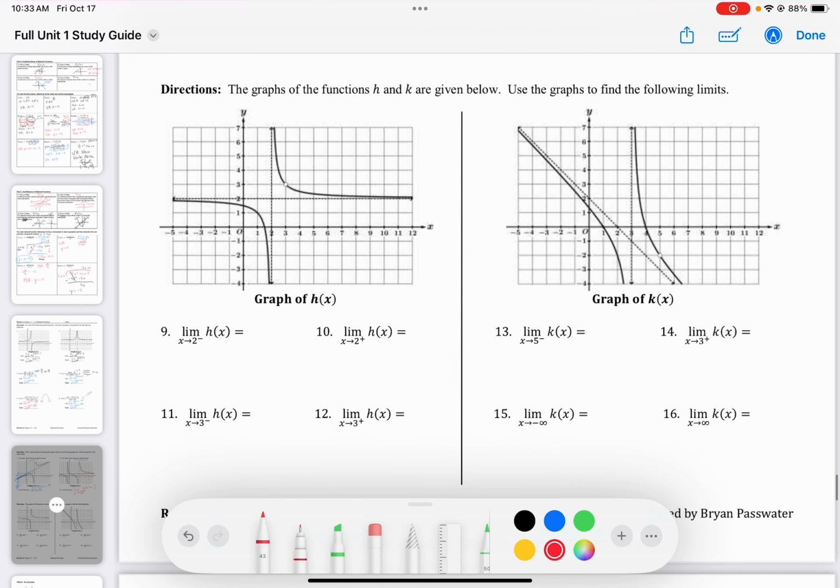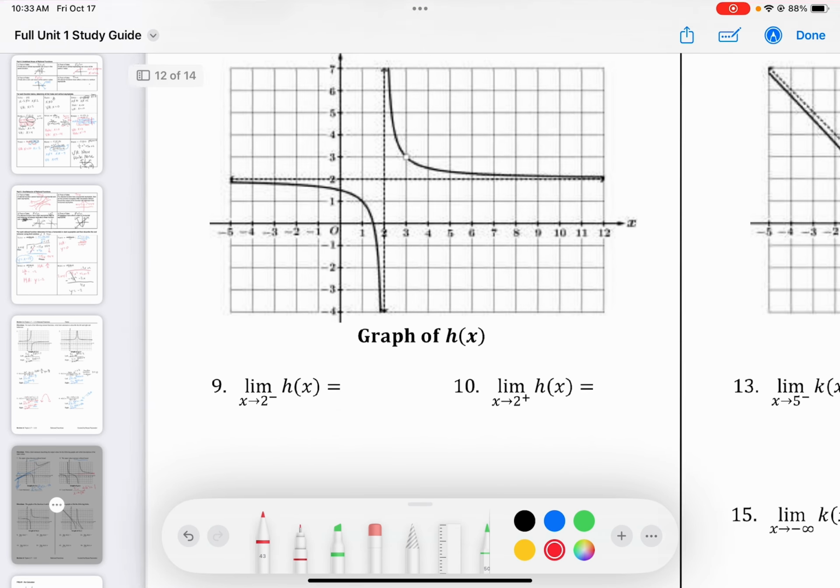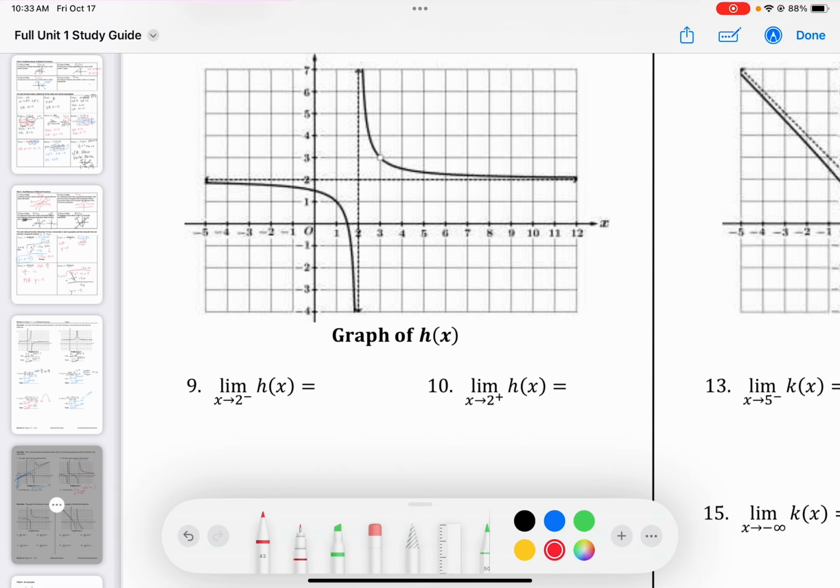All right, now let's talk about approaching from the left and the right. Number 9, we're going to use this graph right here. As we approach 2 from the left, where am I headed? I'm headed towards negative infinity. As I approach 2 from the right, as I get closer and closer to 2, where am I headed? I'm headed towards positive infinity.